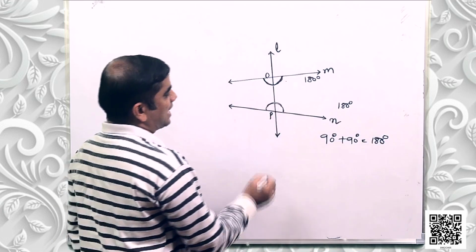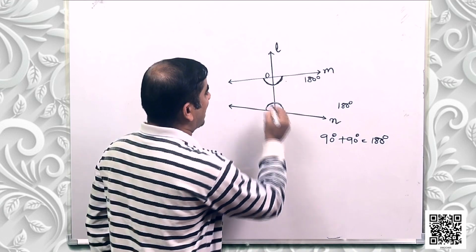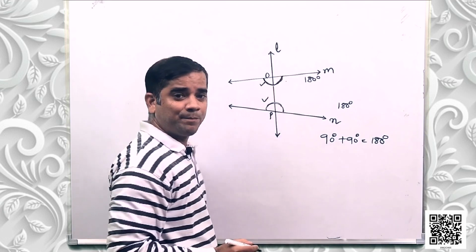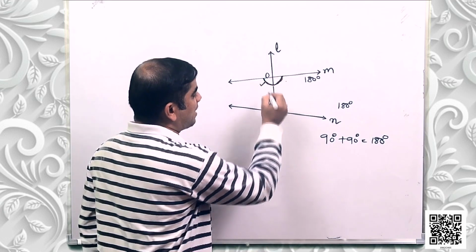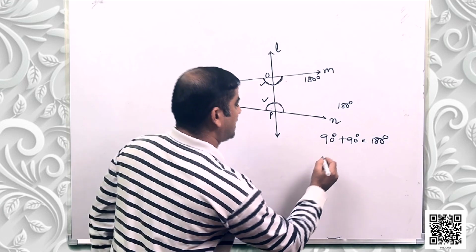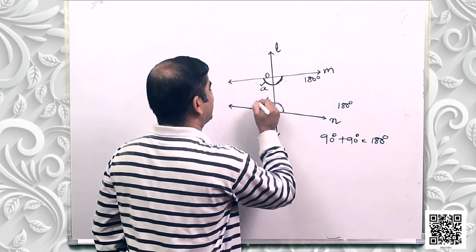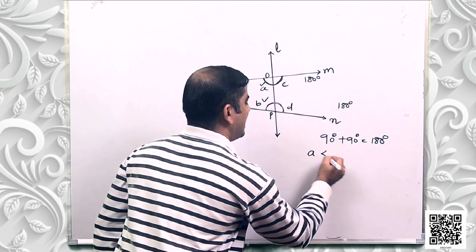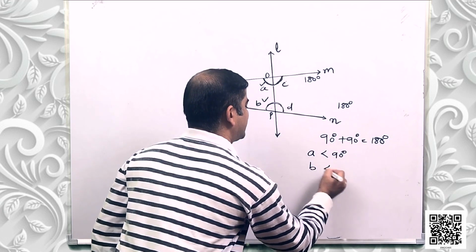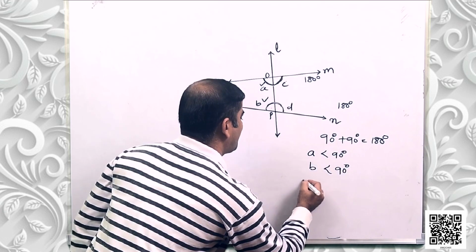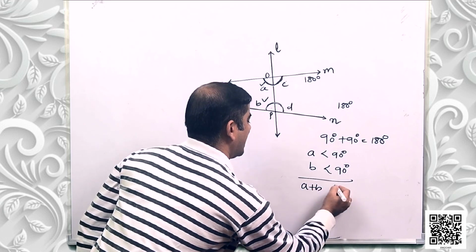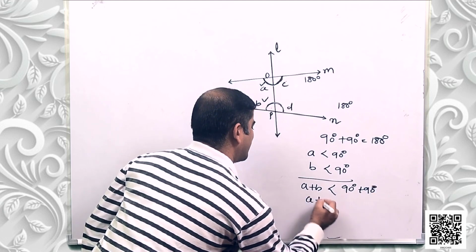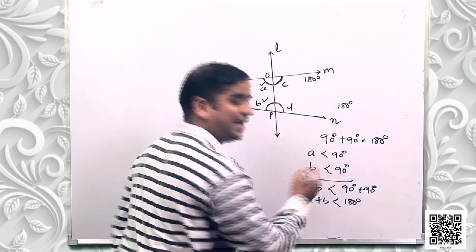So in this case, it is clearly observed that these two angles are acute angles because they are less than 90 degrees. So suppose this is angle A, this is angle B, this is angle C, this is angle D. Angle A is less than 90 degrees. Angle B is less than 90 degrees. So the sum of angle A plus B has to be less than 90 plus 90, or A plus B is less than 180 degrees.